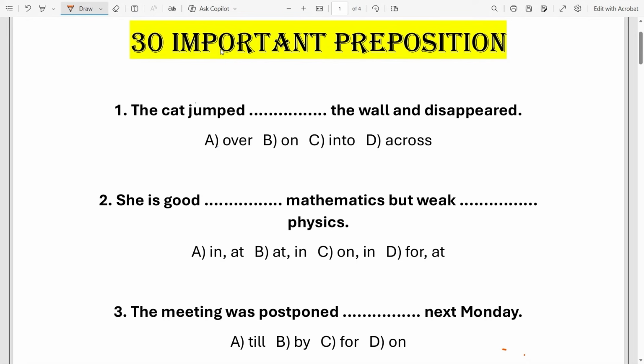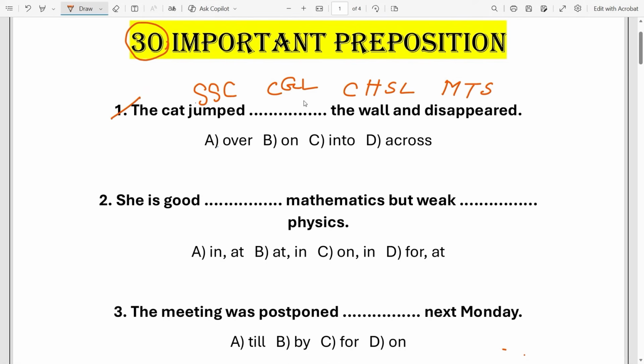Dear students, today we have a very special class and this class is related to prepositions. We have a total of 30 important questions from prepositions and this class will be very much helpful for any kind of competitive exams like SSC CGL, CHSL, MTS and different kinds of state competitive exams. So let's start today's class. Look at the first one.